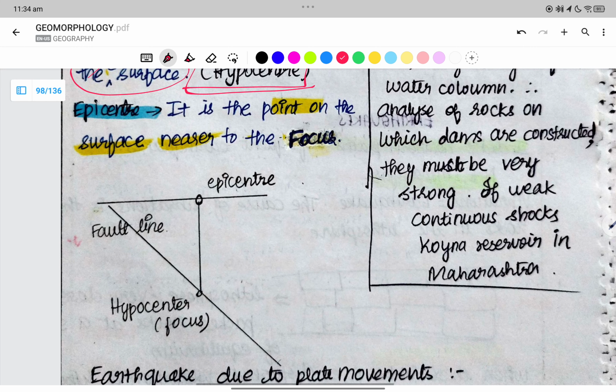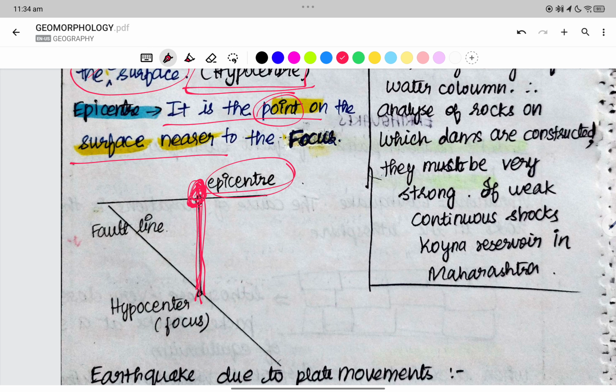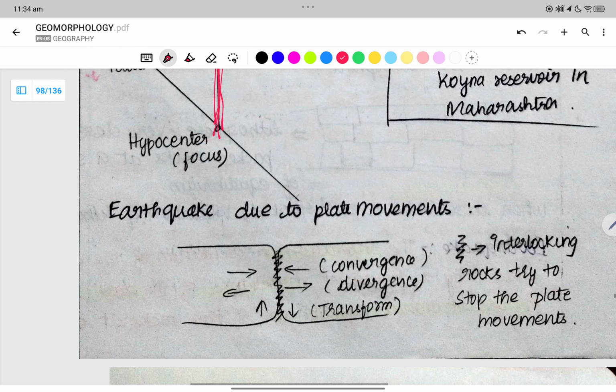Now, what is the epicenter? It is the point on the surface of the earth which is directly above the hypocenter. The point which is directly above the hypocenter is what we call the epicenter.